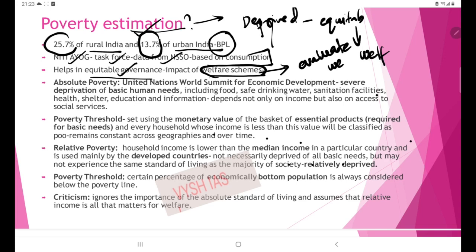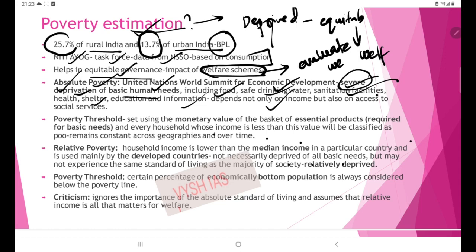Then here also you have to learn some keywords. These you can also use in answer writing. The first is absolute poverty. The United Nations World Summit for Economic Development has defined absolute poverty as severe deprivation. The word severe is important. There are no basic human needs fulfilled, including food, safe drinking water, sanitation, health, shelter; nothing is there for absolute poverty people.